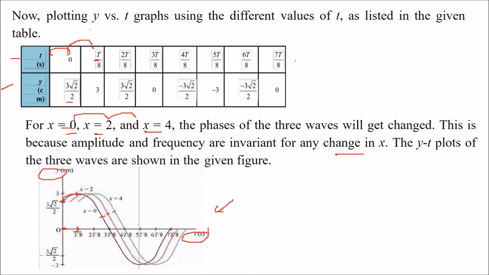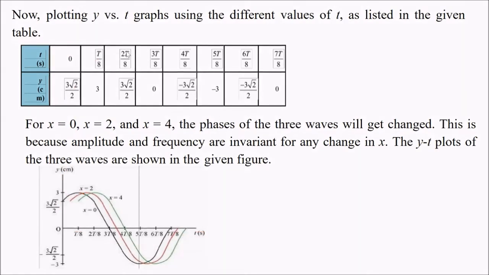You have to do it for x equal to 0 first, then x equal to 2. So firstly this red will come. For x equal to 2, this second will come. X equal to 4, the third will come. And you have to take the x-axis like this, T by 8, 2T by 8, 3T by 8, and the y, of course, you can take any 1, 2, 3 divisions.